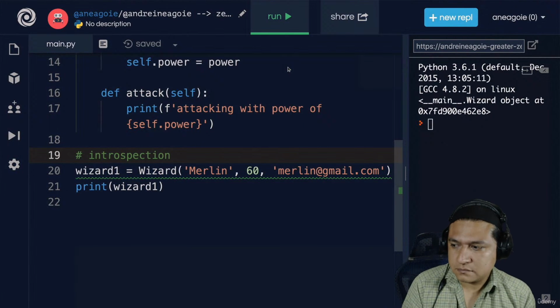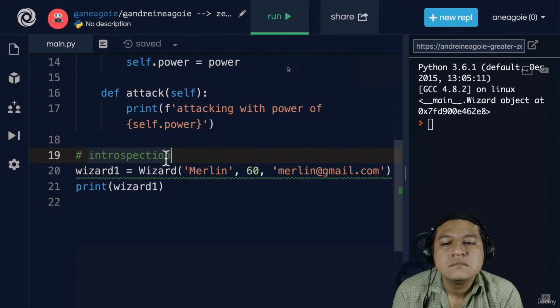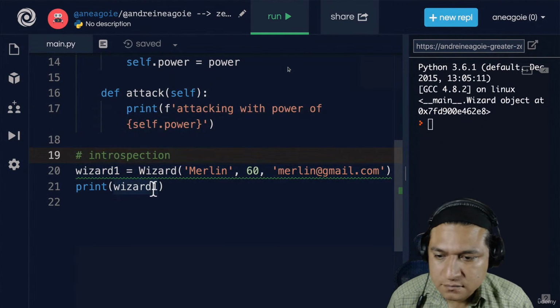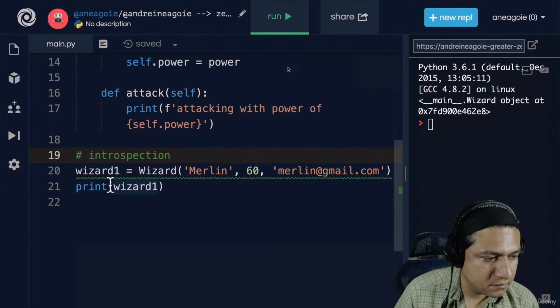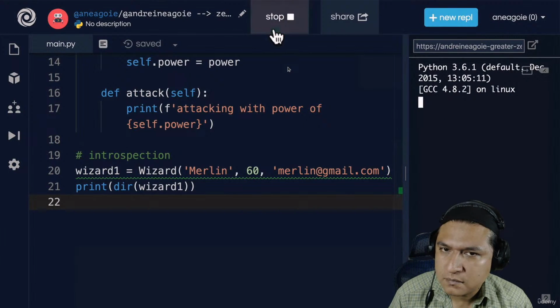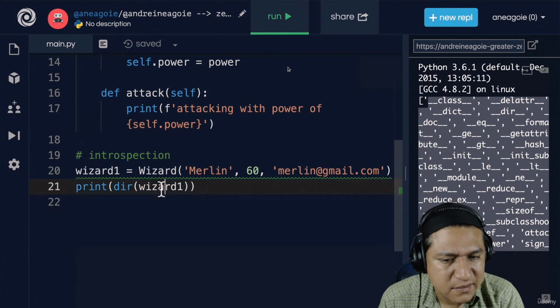Because everything in Python is an object, we can examine, we can introspect an object and actually figure out what our code does as we're coding and then running. And Python allows us to do introspection and inspect these objects with some nice helper functions. This one function is called dir. And dir, if I run this, will give me all of the methods and attributes that the wizard instance has.